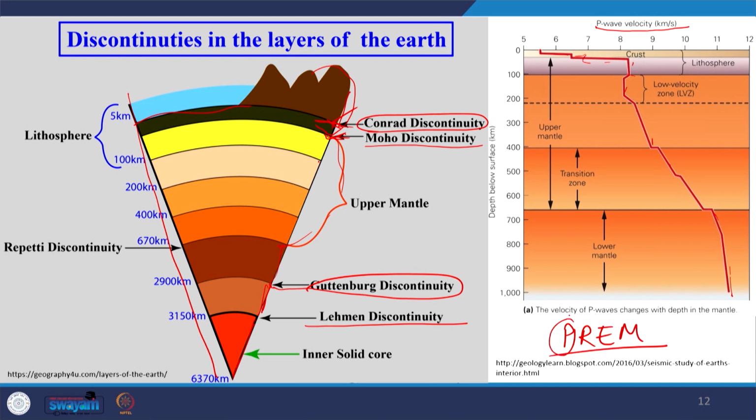The PREM model was first derived based on the seismic P wave velocity, and later there have been a number of modifications to these models, and finer details are now available from the crust to the interior of the earth.